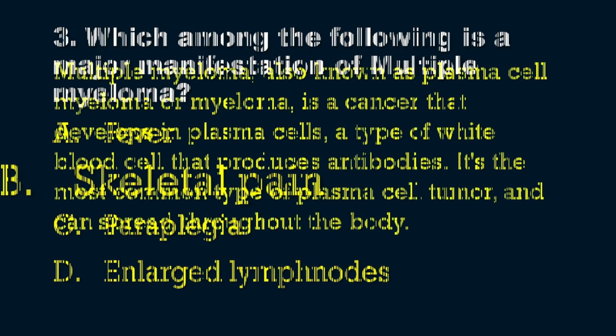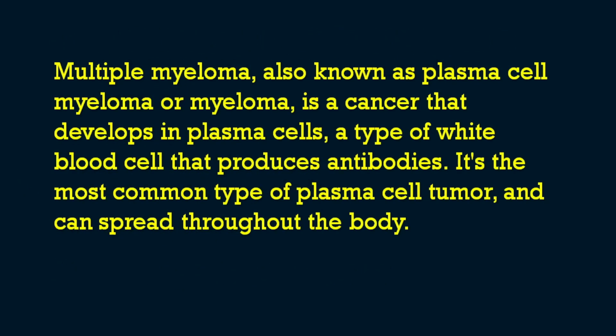Okay, so we know that multiple myeloma, otherwise known as plasma cell myeloma or simply myeloma, is a cancer that develops in the plasma cells. You know that it is a type of white blood cell that produces antibodies. One more piece of information, it is the most common type of plasma cell tumor and can spread throughout the body.